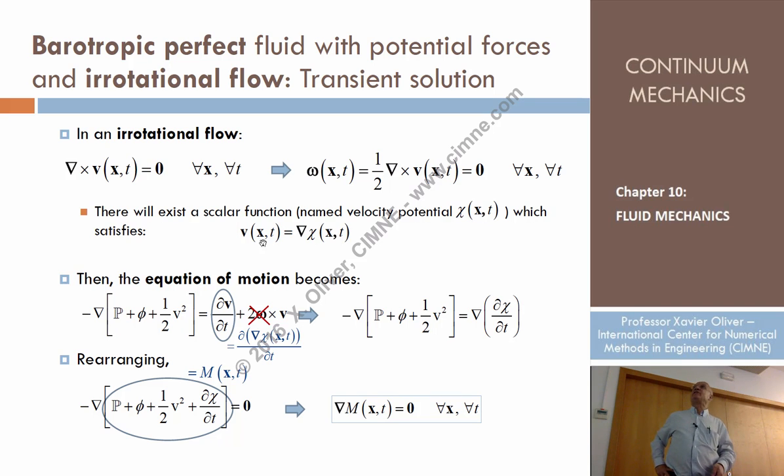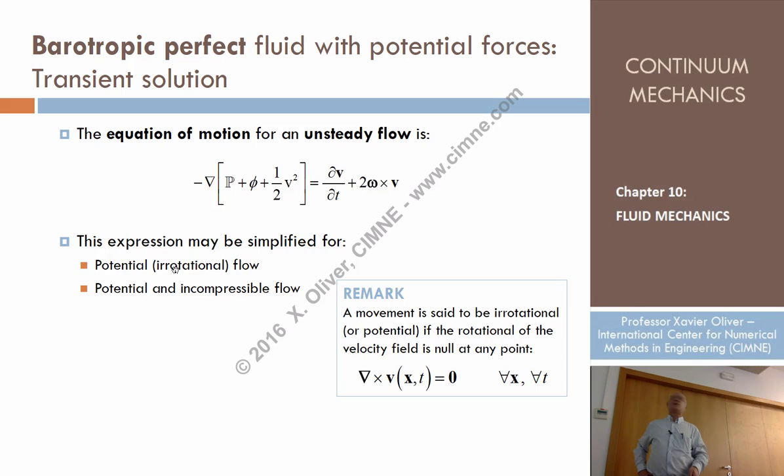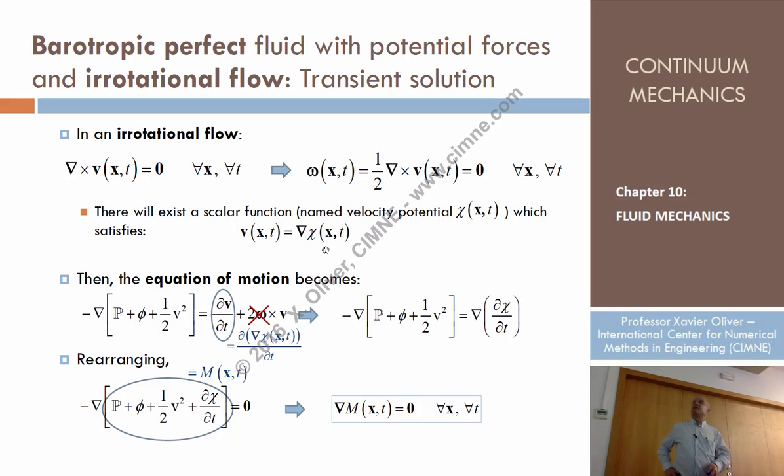So this is the case. The concept of irrotational flow is associated with the case of potential flow. Potential flow is the case in which the vector field of velocities comes from differentiation of a potential. Irrotational means that the vorticity, the rotation of the velocity, is zero. Both terms are equivalent. If it's irrotational, it's potential. If it's potential, it's irrotational. So now that hypothesis means that we can assume that the velocity is the gradient of a certain potential.